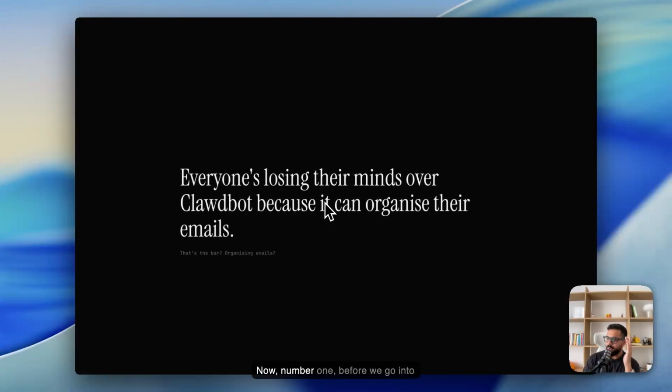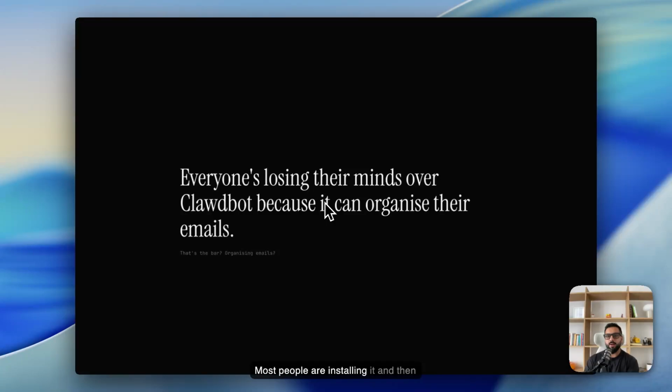Now, number one, before we go into everything else, everyone online is going, oh my God, it's amazing. You can set up your emails and organize it and build a calendar. Dude, no one gives a shit. That's the most basic AI functionality that existed 2-3 years ago and even longer. This is not that. Claude Code is one of the most powerful AI tools out there. It's open source, it's free, but it is one of the most powerful tools. And people are saying, oh, great, I can organize emails. That is not the purpose here.